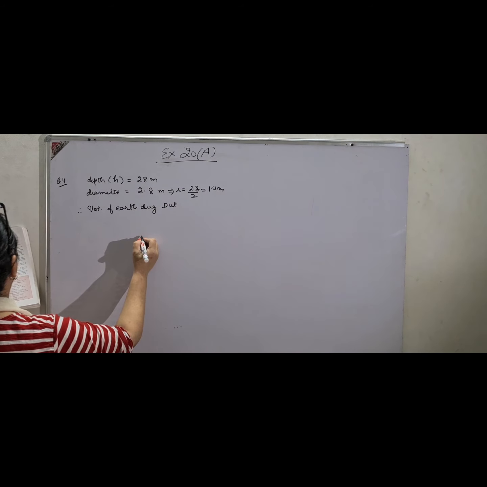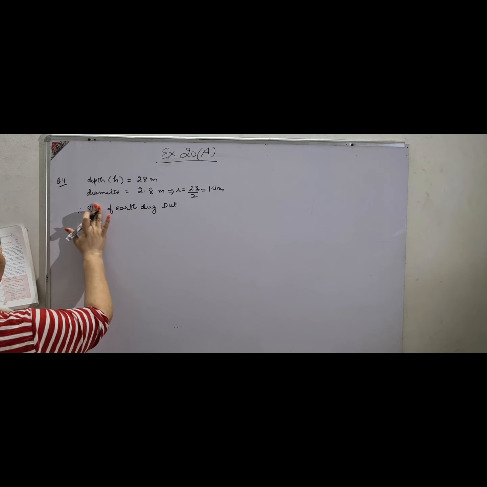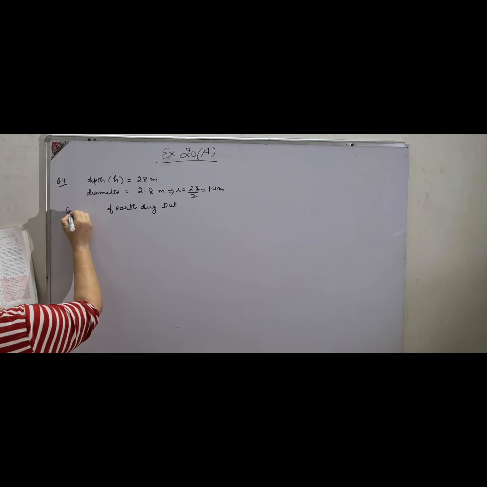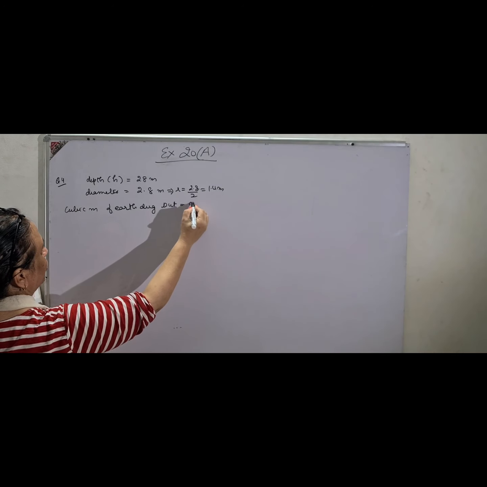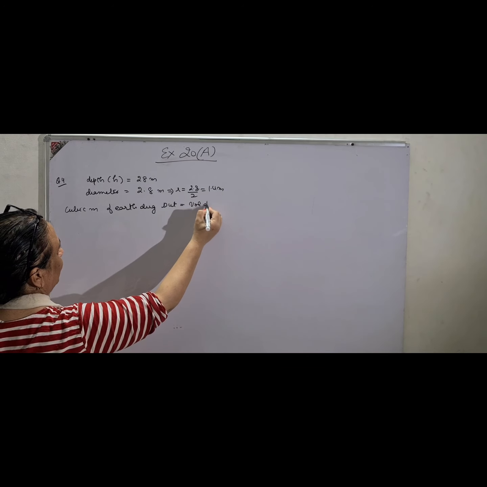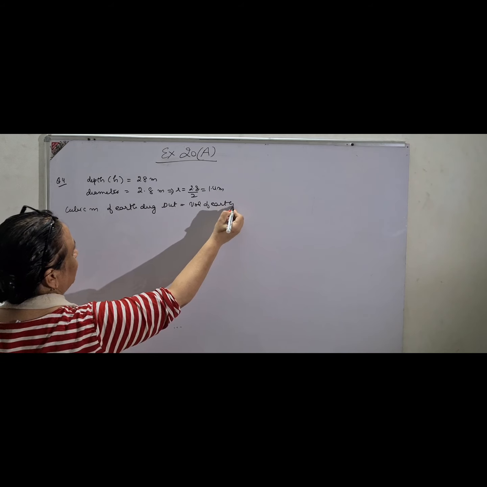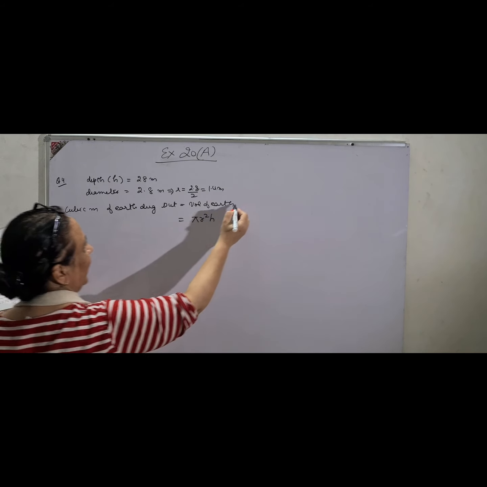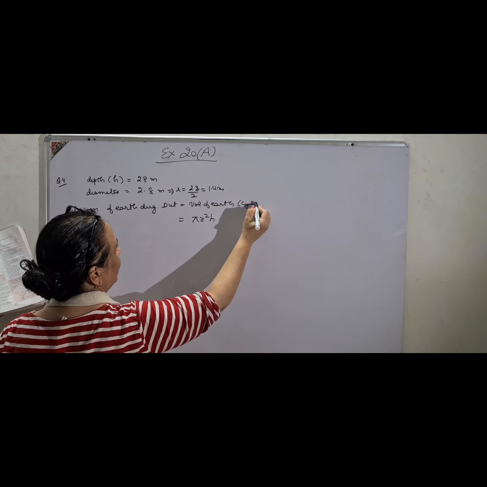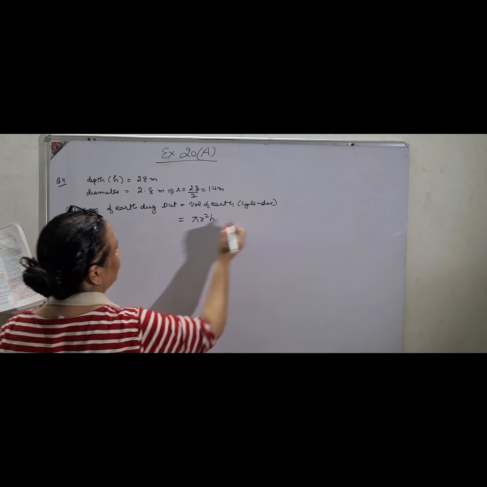He has asked me how many cubic meters, so don't use the word here. You can write here cubic meter of earth dug out is equal to volume of earth is equal to pi r square h. As this is in the form of a cylinder, you very well know that a well is in the form of a cylinder.